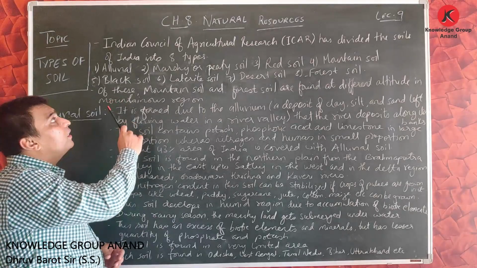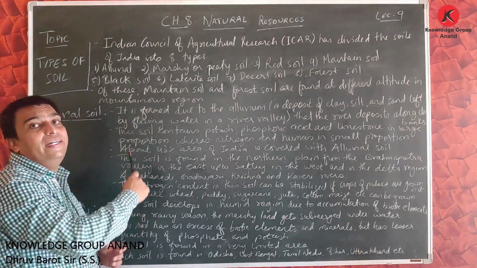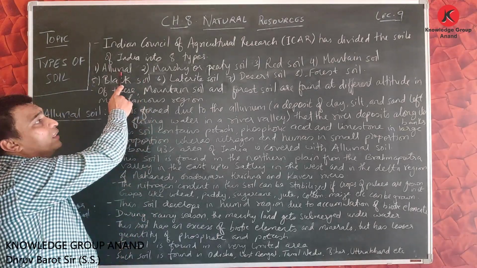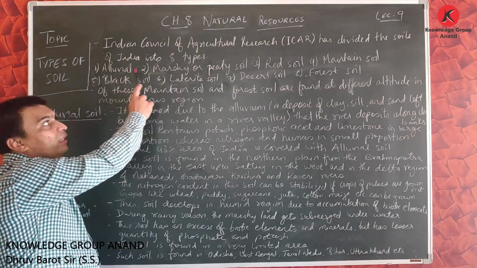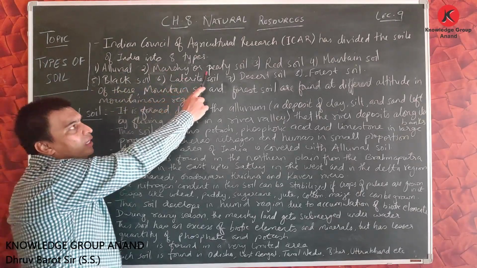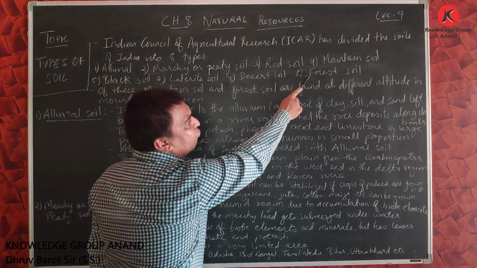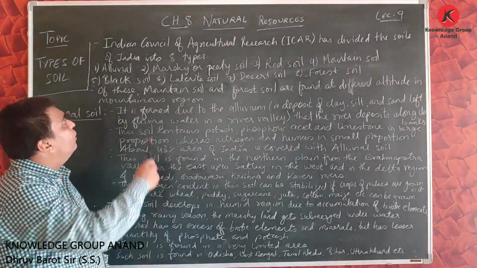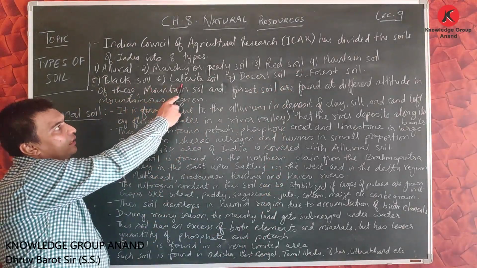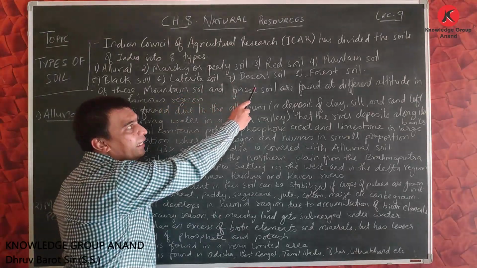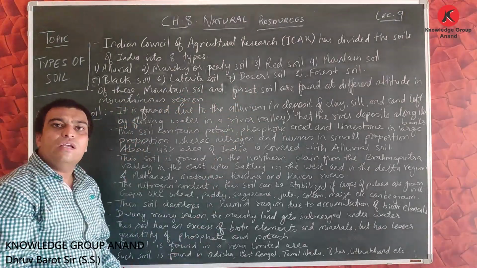The Indian Council of Agricultural Research divided soil into 8 types. First is alluvial soil, second marshy or peaty soil, third red soil, fourth mountain soil, fifth black soil, sixth laterite soil, seventh desert soil, and last is forest soil.